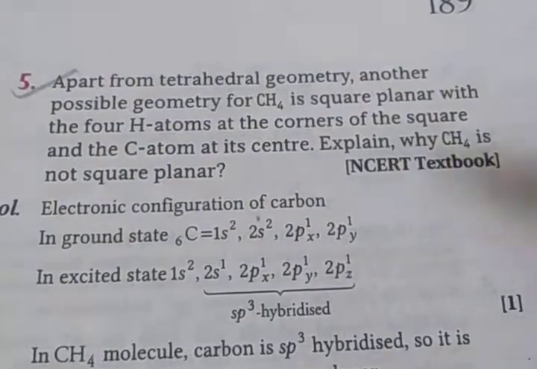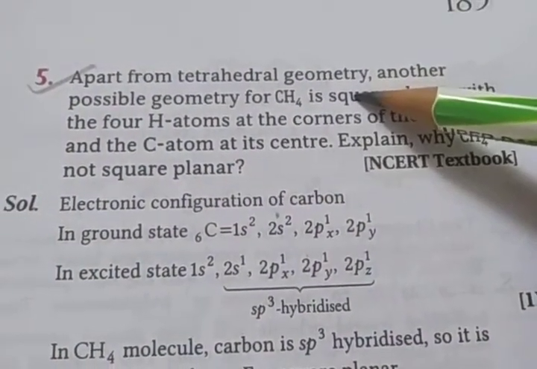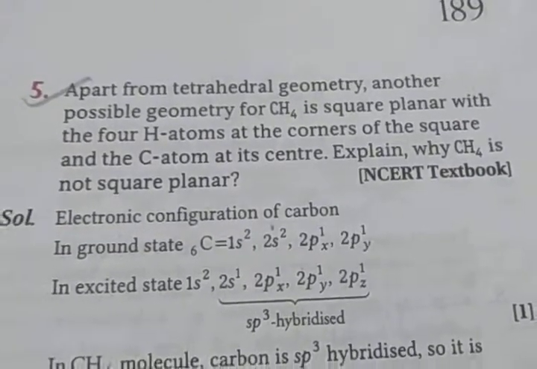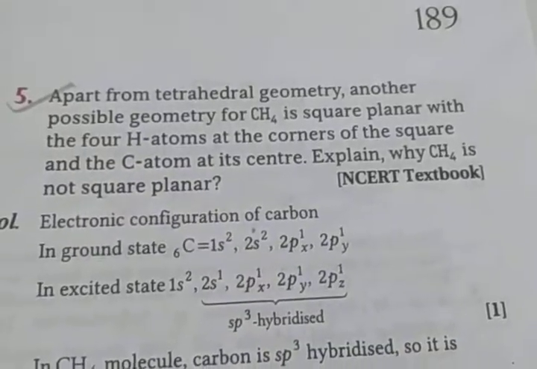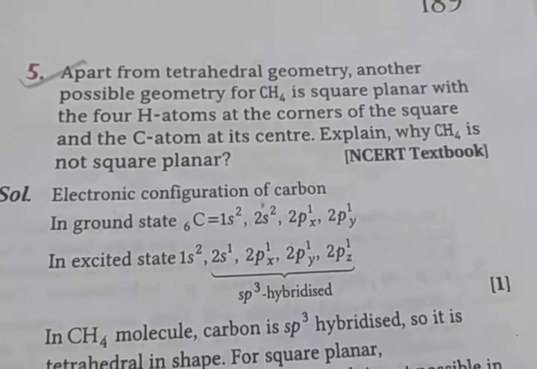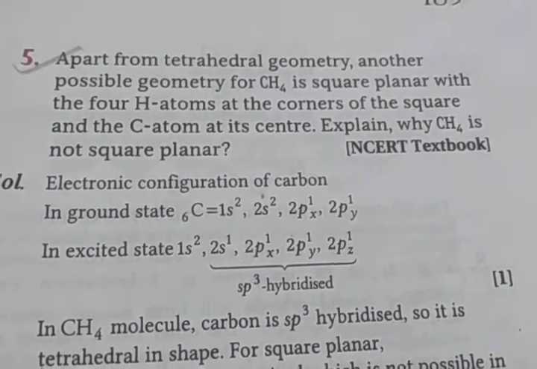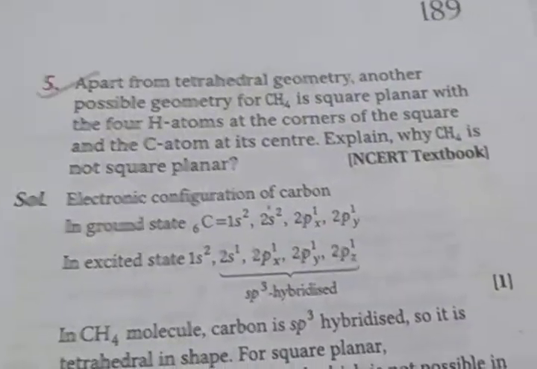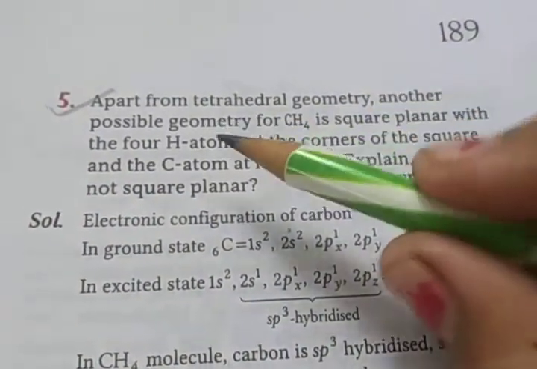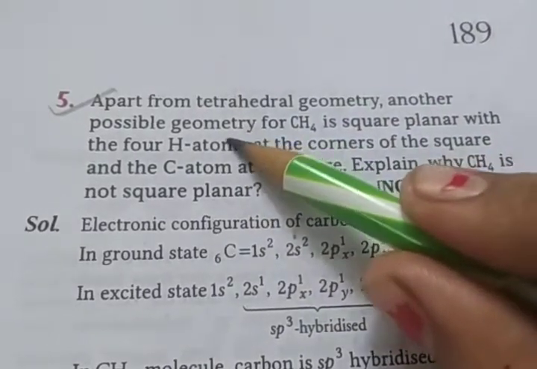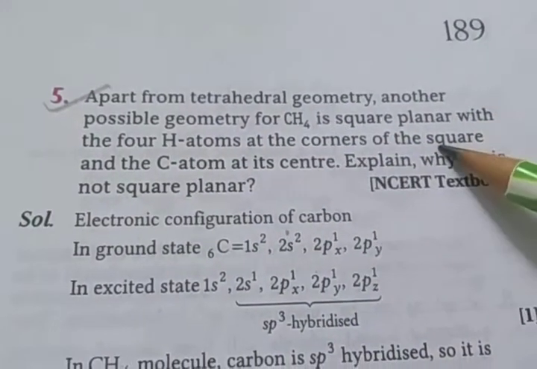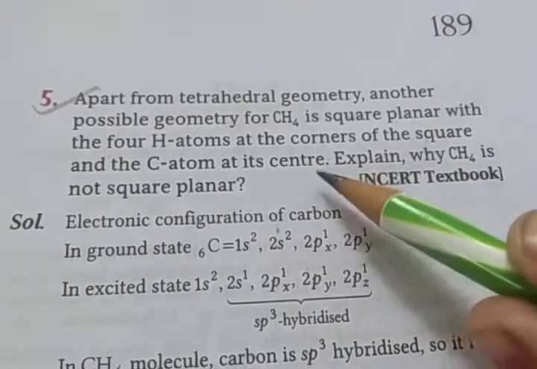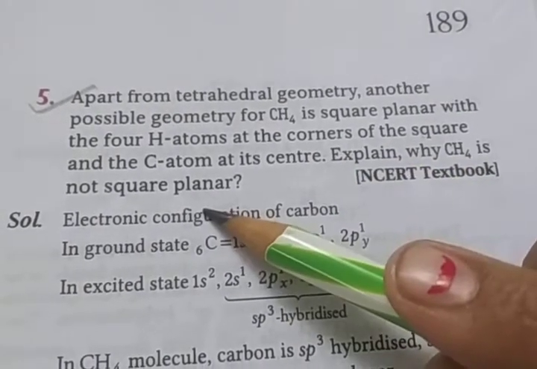Next question is, apart from tetrahedral geometry, another possible geometry for CH4 is square planar, with the 4 hydrogen atoms at the corners of the square and the carbon atom at its center. So explain why CH4 is not square planar.